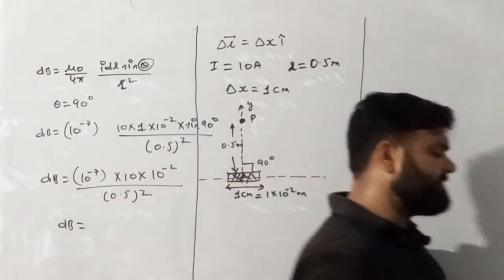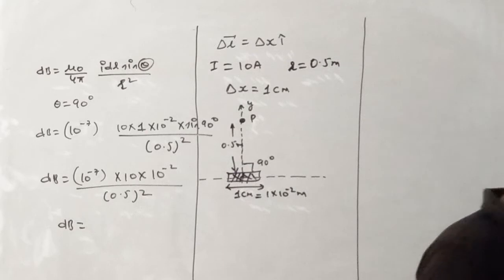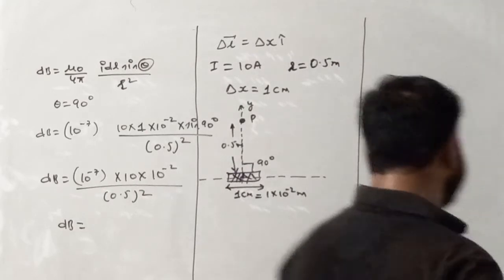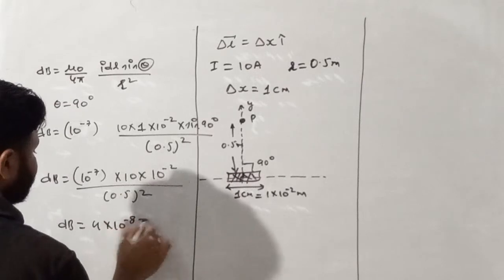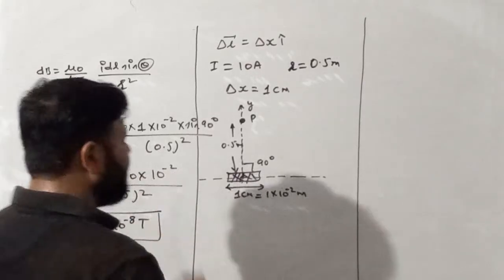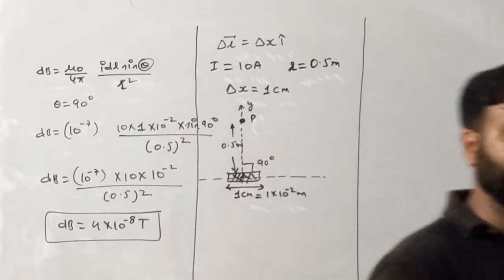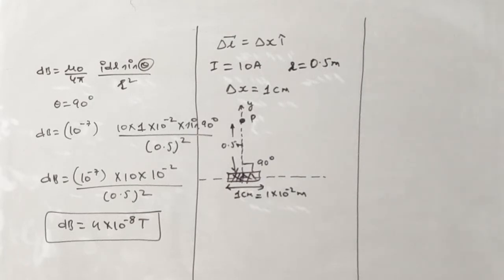Please solve it, my dear student, and tell your answer. The answer will be 4 into 10 raised power minus 8 Tesla. After solving this, you'll get the answer as 4 into 10 raised power minus 8 Tesla. I'm repeating once again, Tesla is the SI unit of magnetic field. Moving forward, let's discuss one more question. Please write it down.